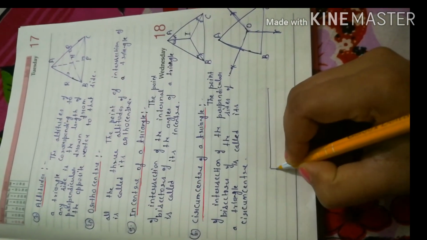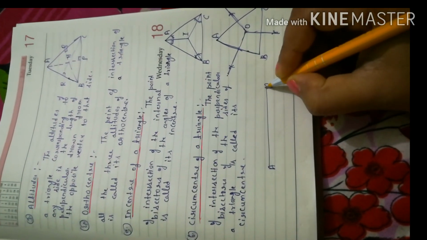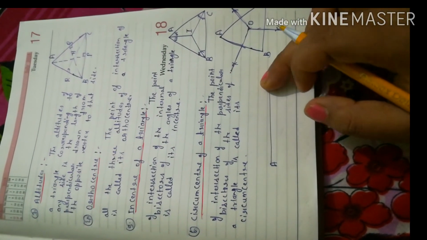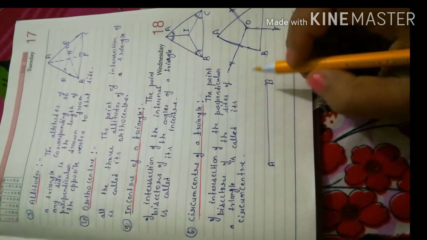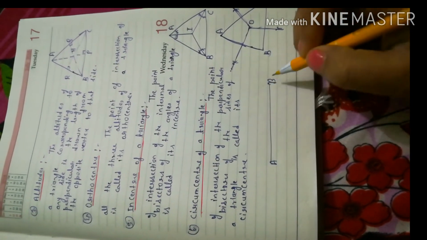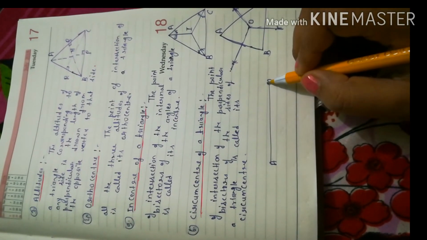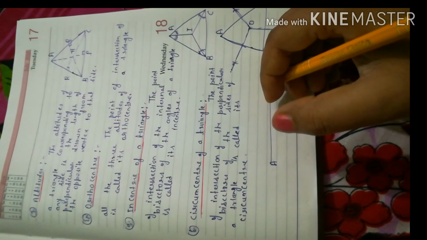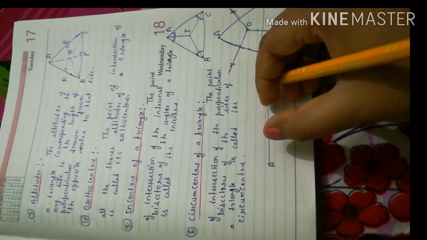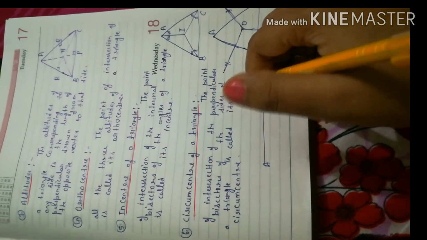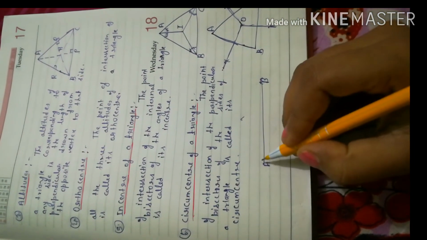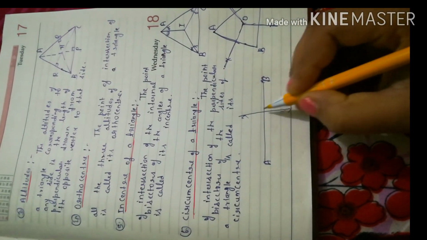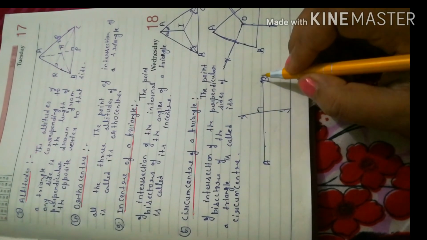Suppose AB is a line segment and we want to draw a perpendicular bisector, then how can we draw it? We will take a compass and put the tip of the compass at point A or B, at any point we can take at first, and we will open the compass to more than half of the length of AB. Then we will cut here, here also. Similarly, we will repeat the process from here also. In this way we can get the perpendicular bisector of AB.